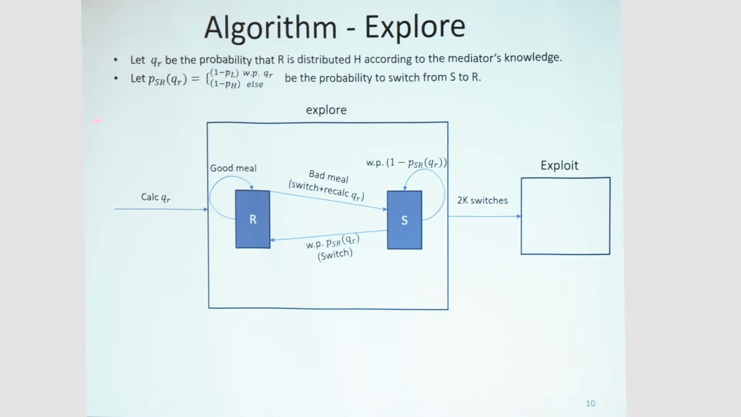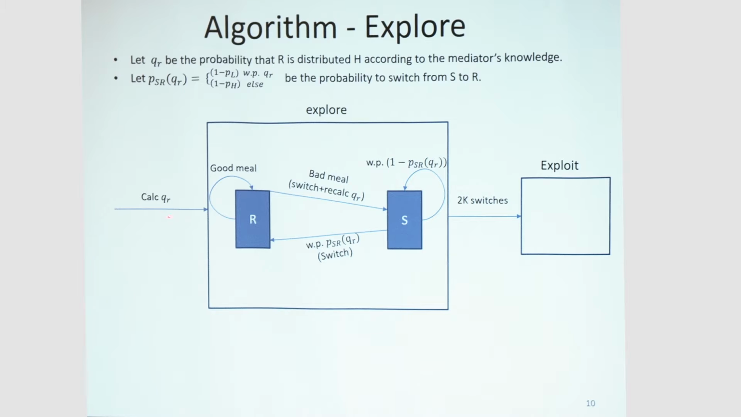We let QR be the probability that R is distributed H, according to the mediator's knowledge, which means, according to the sample the mediator had so far, what is the probability that R is distributed H. And we define PSR of QR, which is the probability to switch from S to R, to be 1 minus PL with probability QR and 1 minus PH otherwise. And the explore phase will look like this.